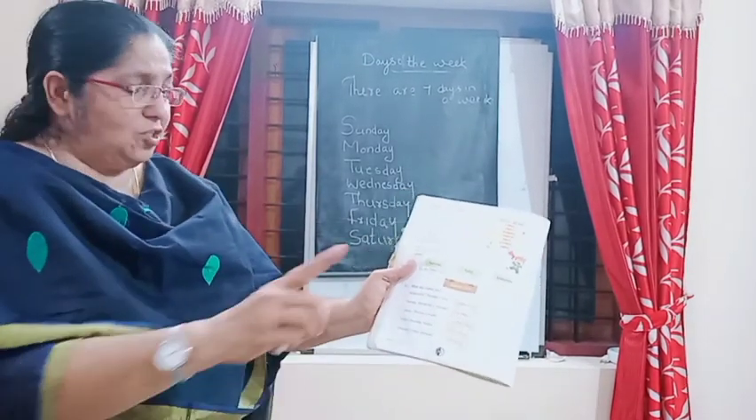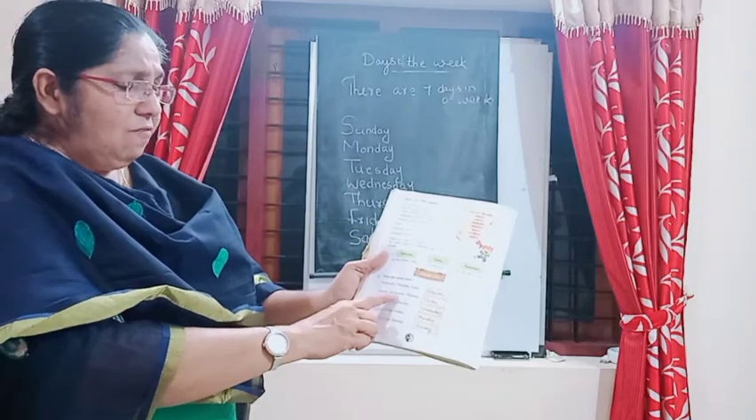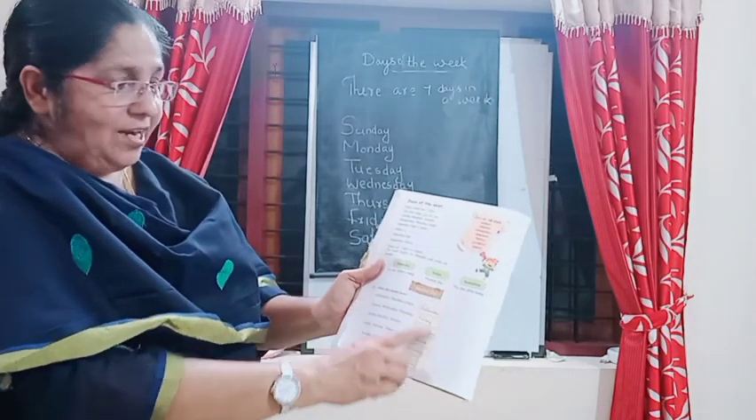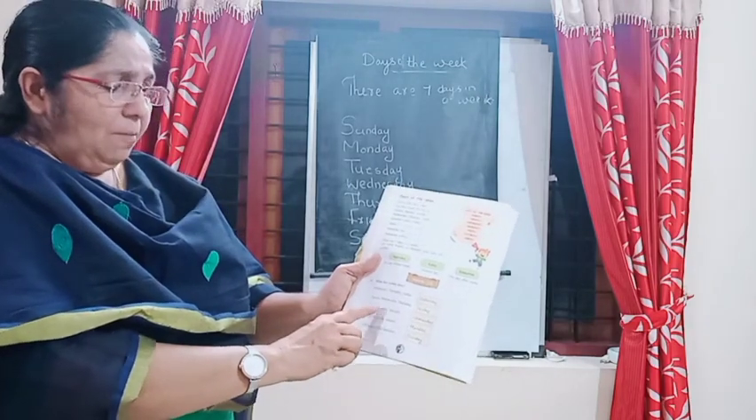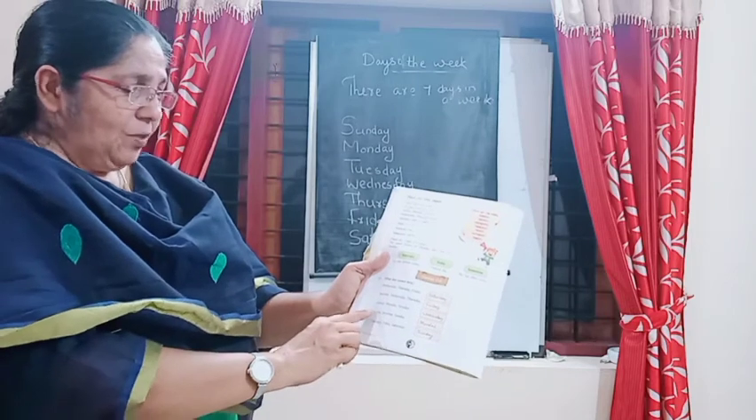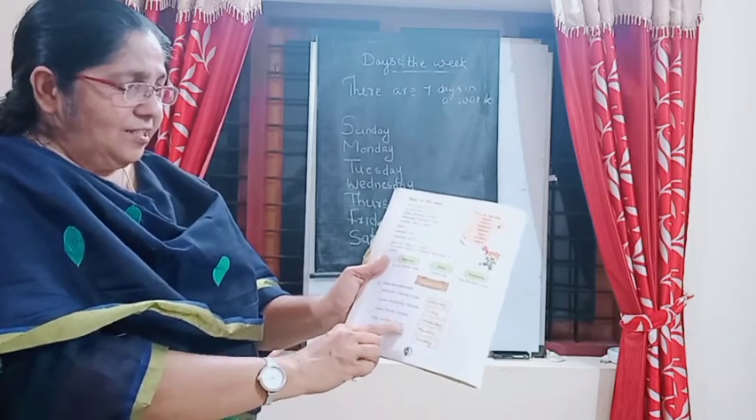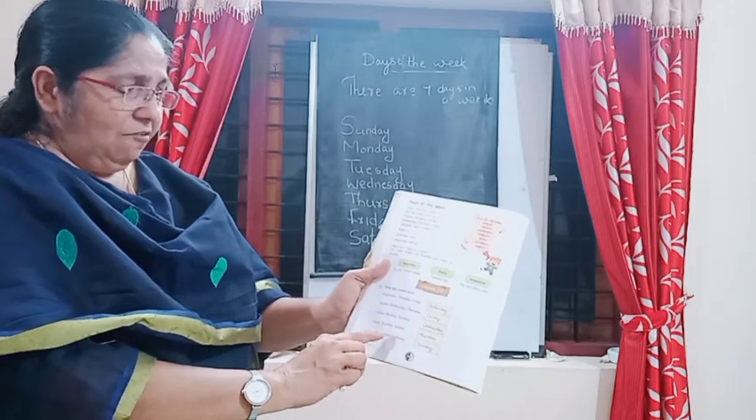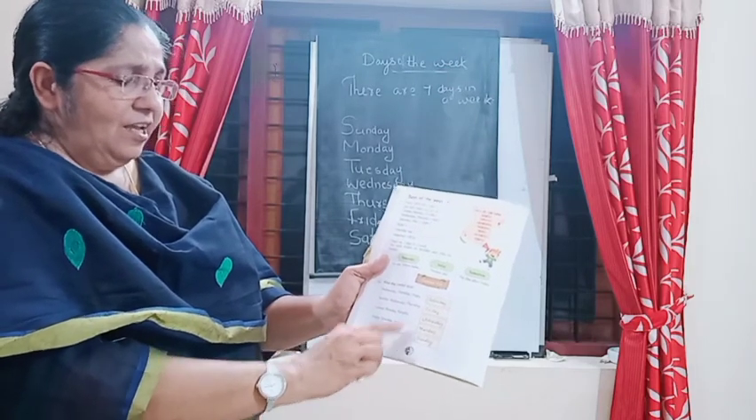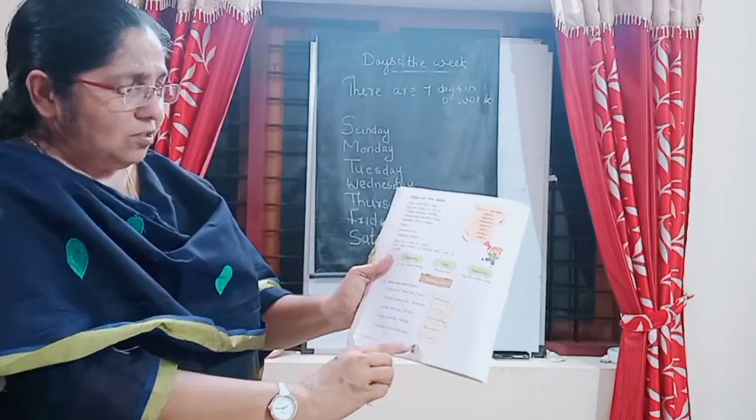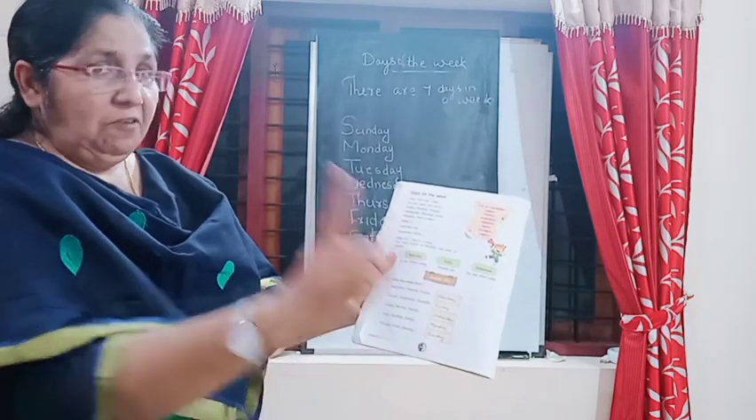How many days did you study? Tuesday, Wednesday, Thursday. What comes next? Friday. You all write this. Sunday, Monday, Tuesday, next day, Wednesday. Friday, Saturday, Sunday. Next day is Monday. Thursday, Friday, Saturday. Then next, Sunday. All of you write and fill this box, page number 156.